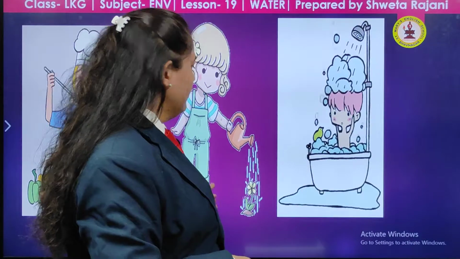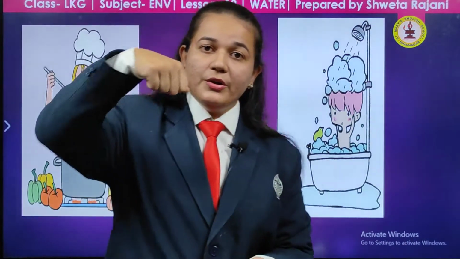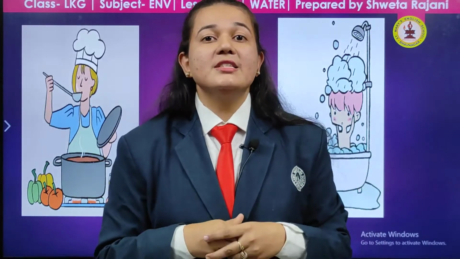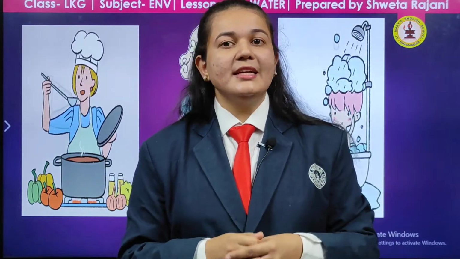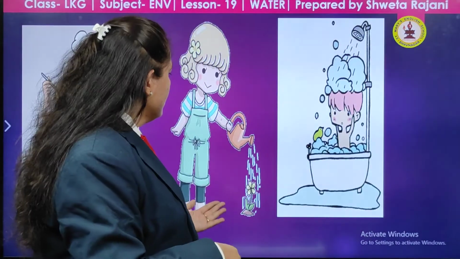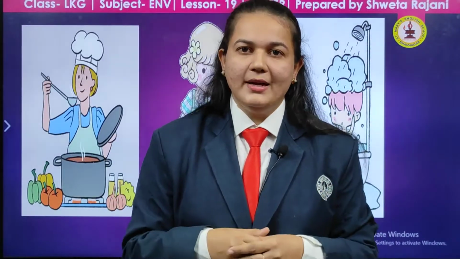Okay, next thing, what is this girl doing? Yes, can you see? She is watering a plant so that the plant can grow. As we all need water to grow, even plants need water to grow. So another use of water is that it helps to grow the plant.